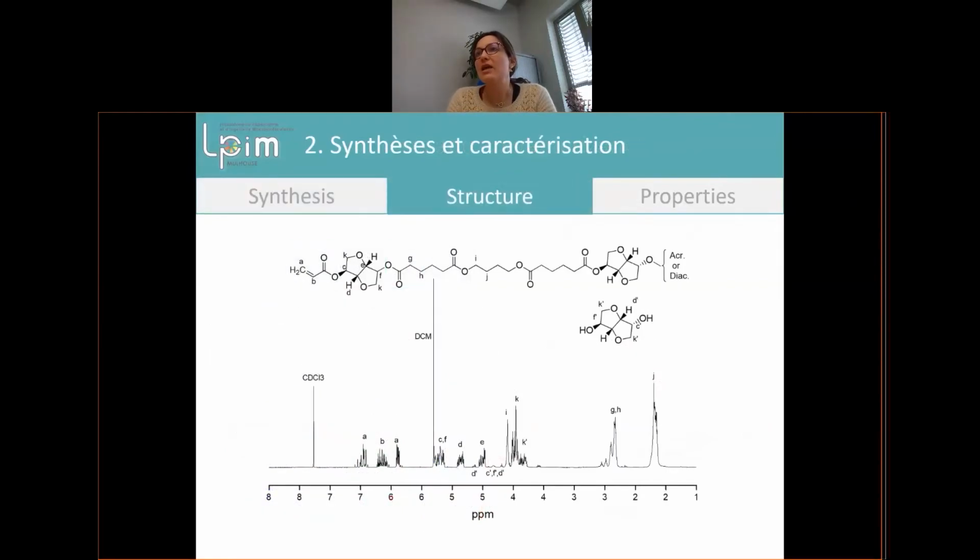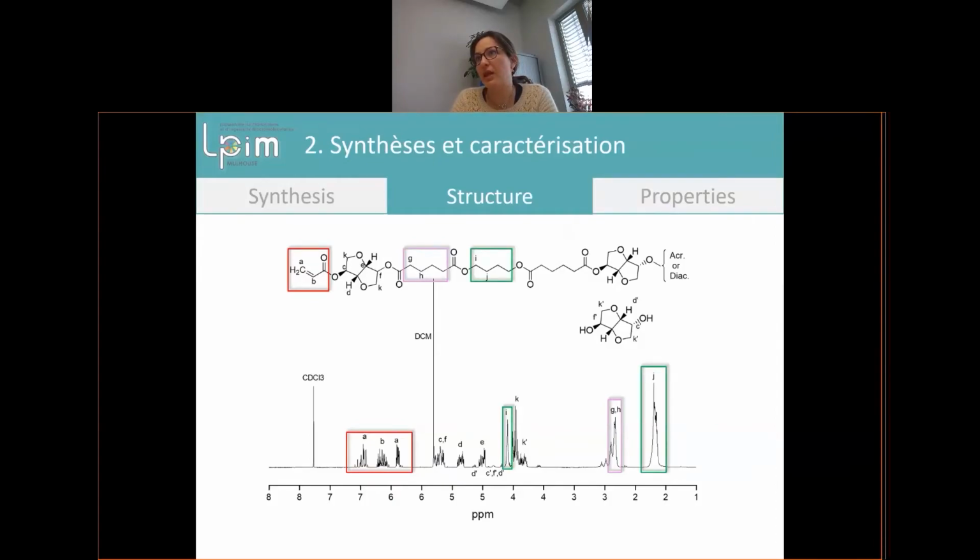Okay, so when we have our product, we analyze it with NMR. Here you have the spectra in CDCl3. Here you have the information about the acrylate, here for the diol, and here for the isosorbide. So we can analyze our product under NMR, and then we also see that we have some monofunctional isosorbide left.